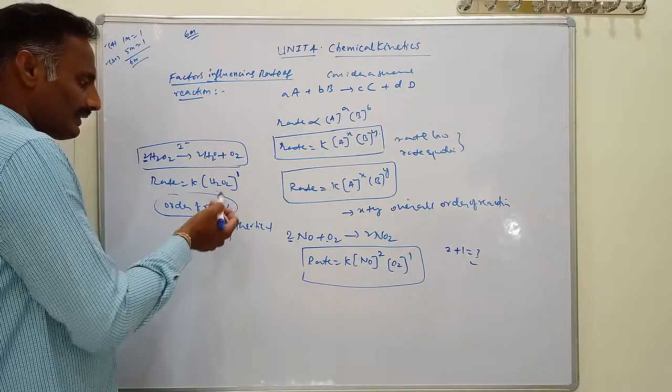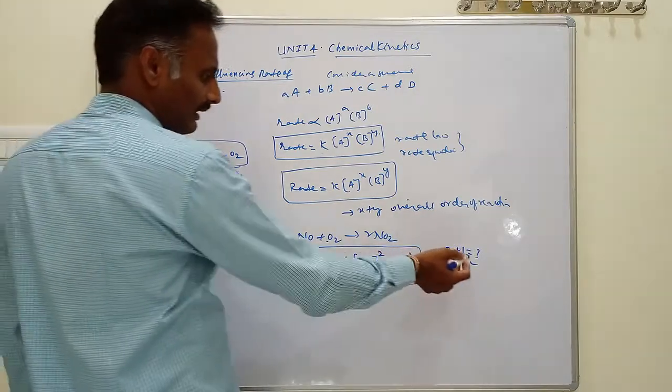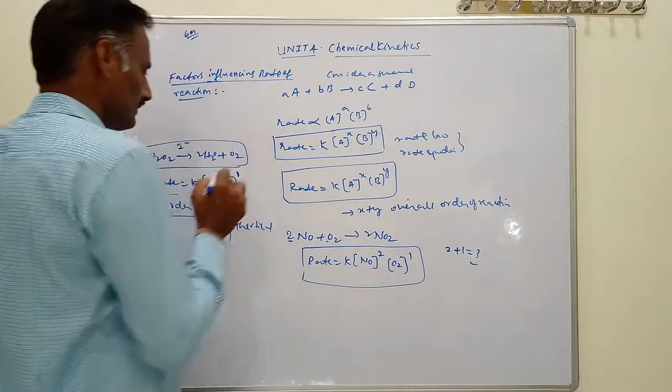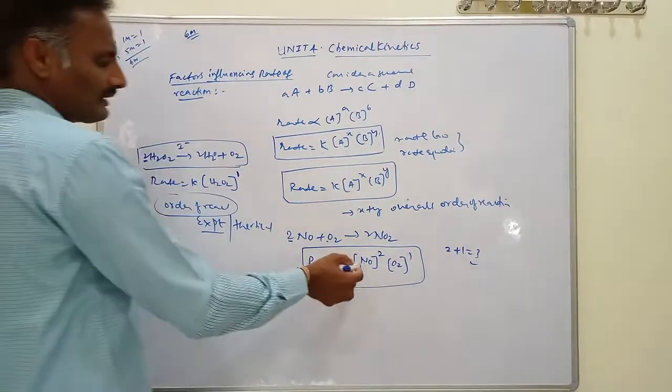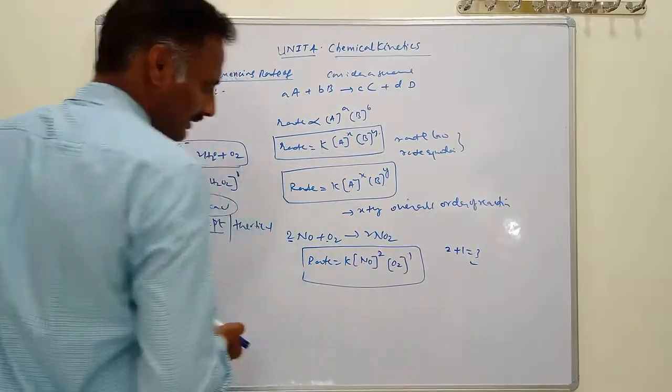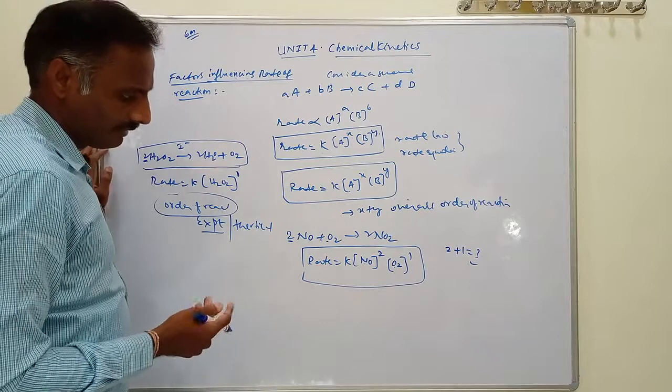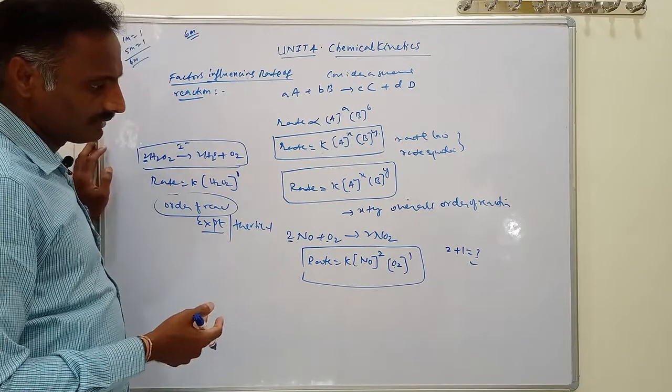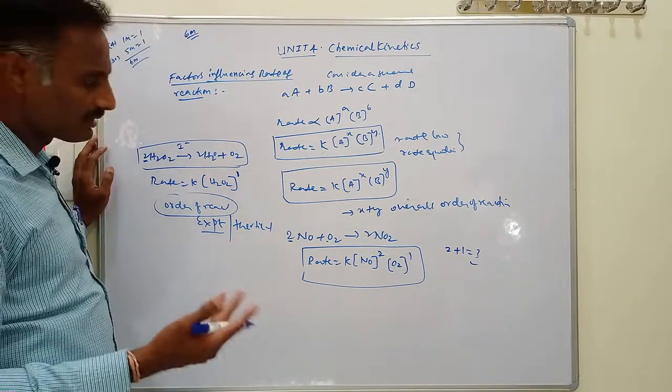The order of reaction here is 1, here the order of reaction is 3, this is third order, and this is for the first order. With respect to NO this is second order, and with respect to O this is first order. Like that we have different types of orders. In some cases we have zero order also.